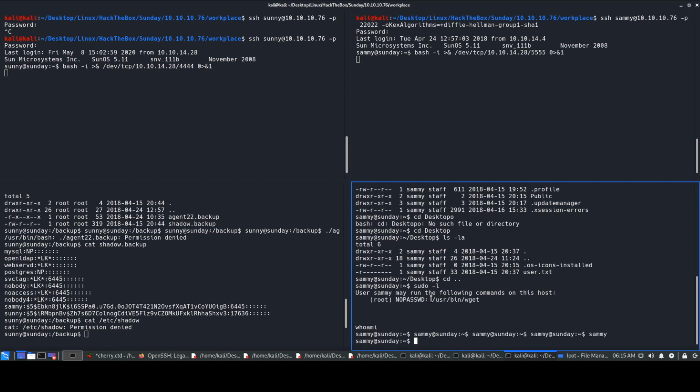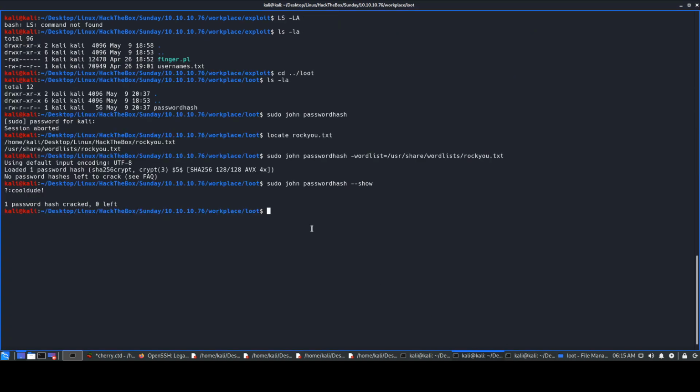So wget is basically used to make a request and get a particular file from an HTTP server or something. So we can use this as root. There are multiple ways where we can use wget to get our privilege escalation done over here. So we'll just close this for now.